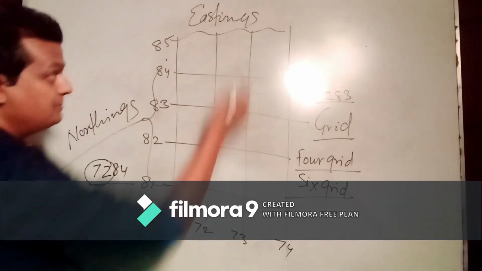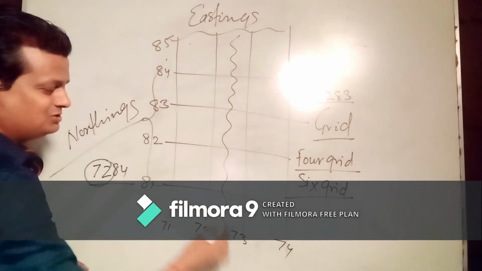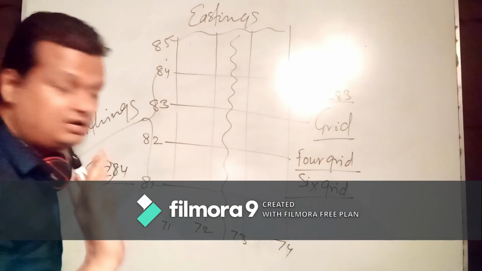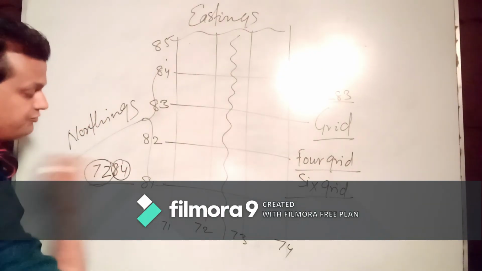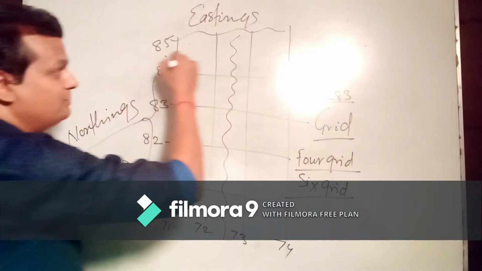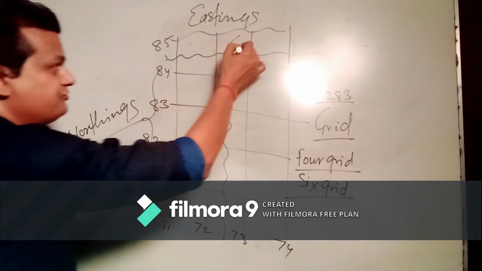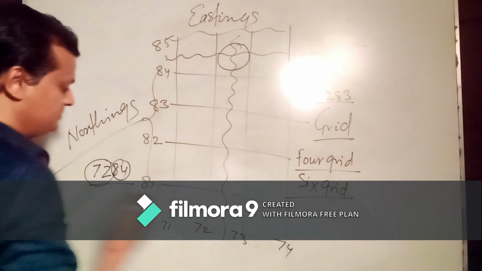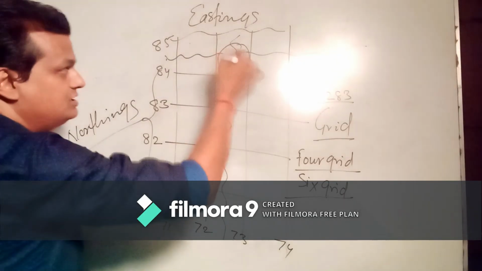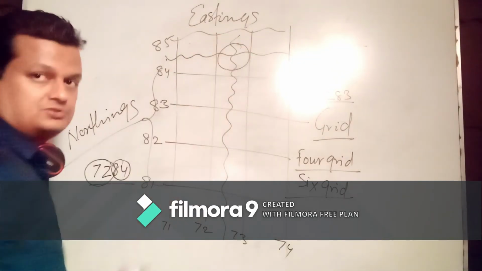Easting. So this complete house is what? 72. The next number is 84. It means this complete house is called 84. So here we are going to find out the intersecting point of 72 and 84. I am talking about this house.